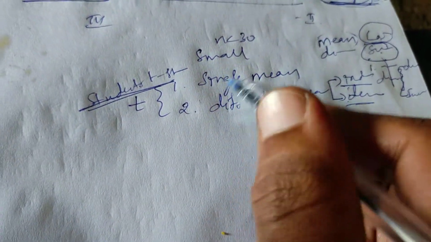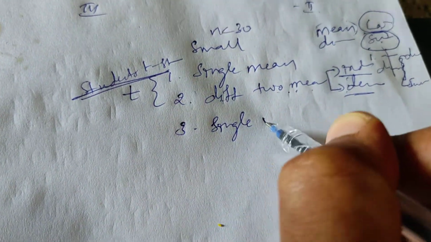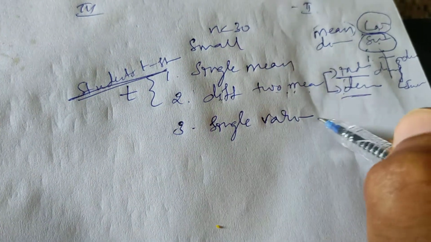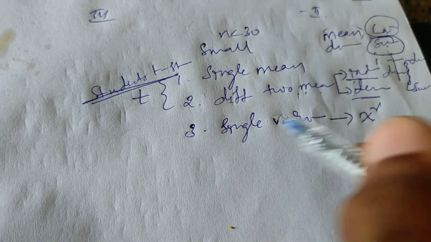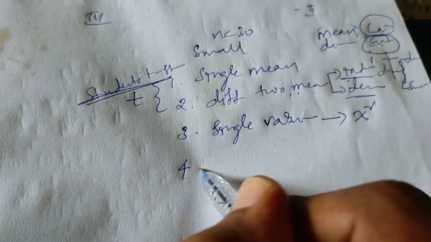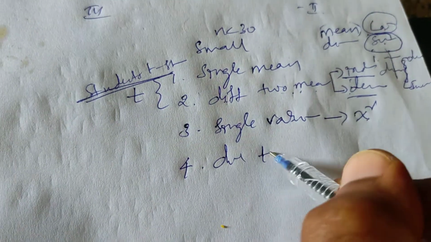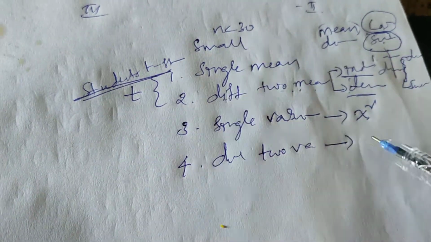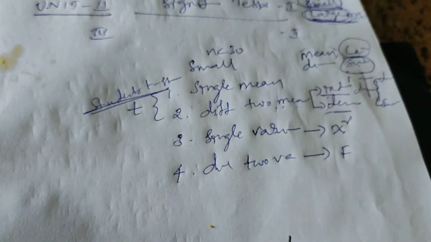And after that, under small sample tests, testing a single variance. What test do we use here? The chi-square test is used to test a single variance. Next one, difference between two variances. Here the F test will be used. That is what we have for small sample tests.